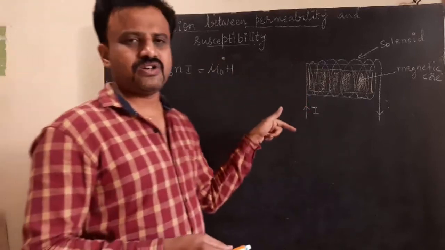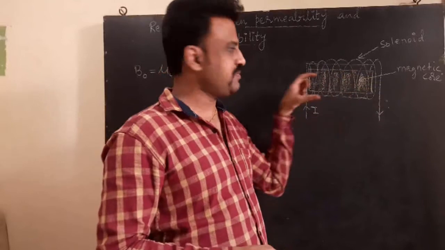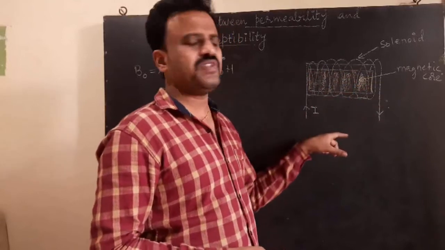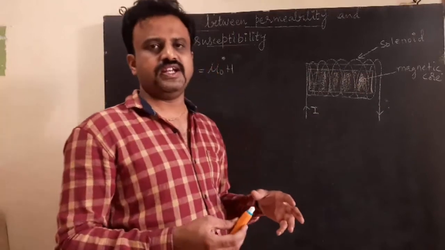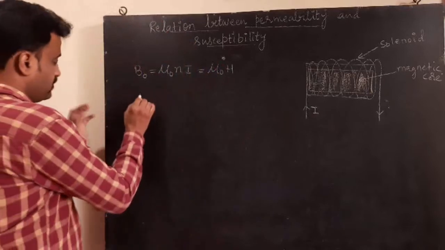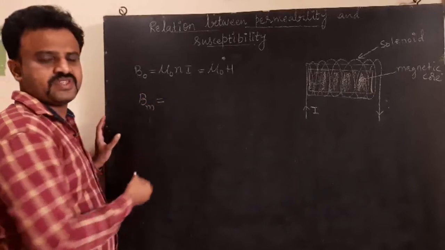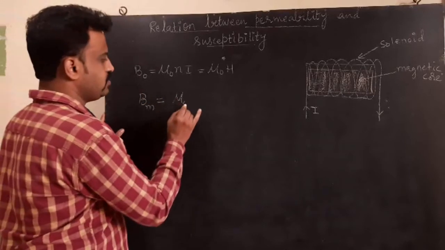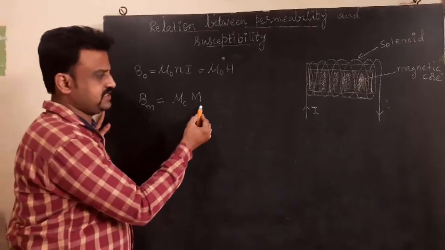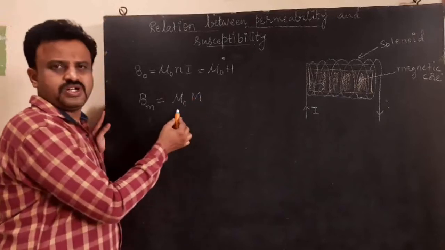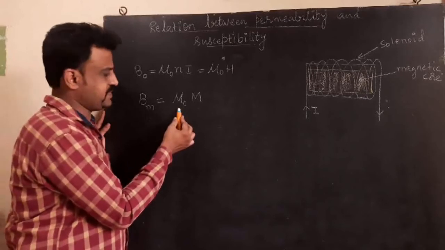Now, within the solenoid, we will insert a magnetic core. That means insert a bar magnet. Because of this bar magnet, you have a magnetic field, which is given by Bm is equal to mu naught M, where M is the intensity of magnetization. Mu naught is a constant, the permeability of free space.